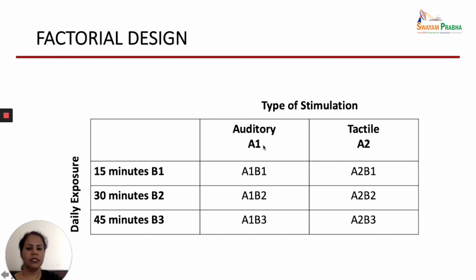One group will be getting the auditory stimulation for 15 minutes. Another group will be getting the auditory stimulation for 30 minutes. Third group will be getting the auditory stimulation for 45 minutes. Tactile group will be getting this tactile stimulation for 15 minutes. Another group will be getting the tactile stimulation for 30 minutes and tactile stimulation for 45 minutes. So here you are having 6 groups. So depending upon the interaction, the main effects of these stimulations can be assessed.